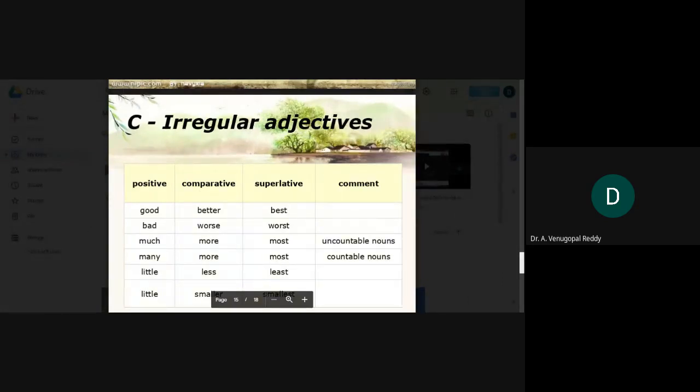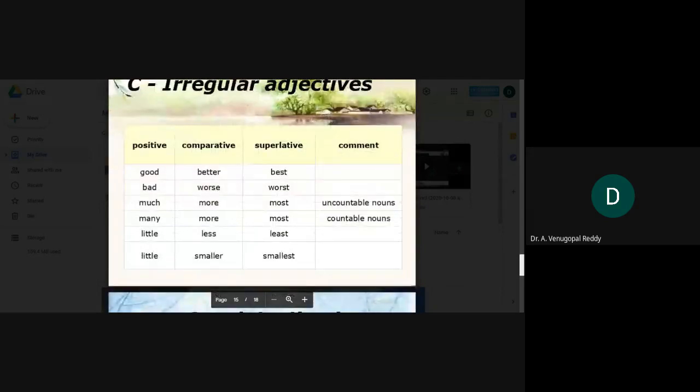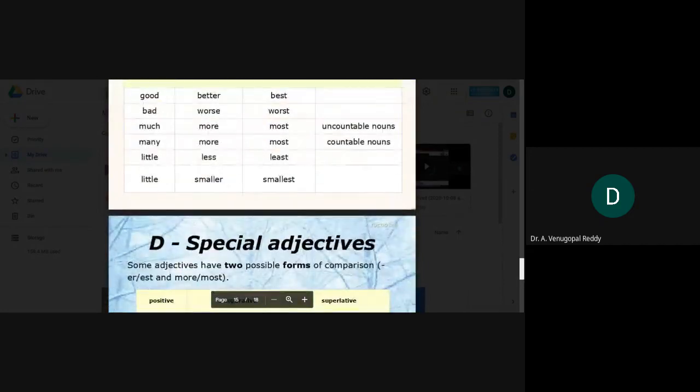Much, more, most. Many, more, most. Little, less, least. Little, smaller, smallest. These are three different forms of adjectives: positive, comparative, and superlative.